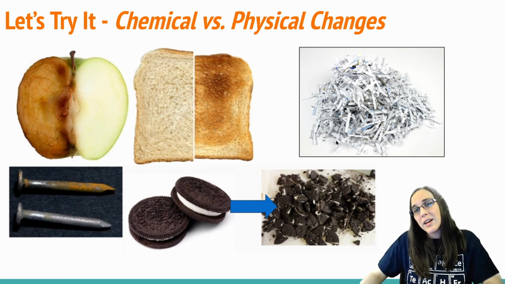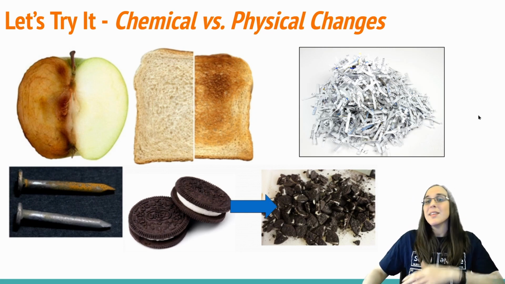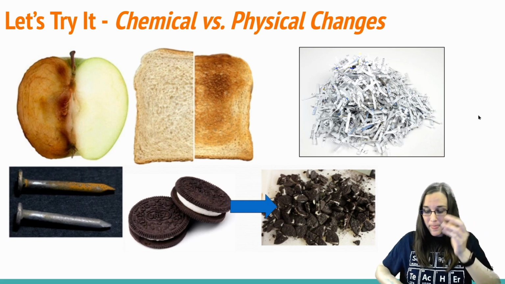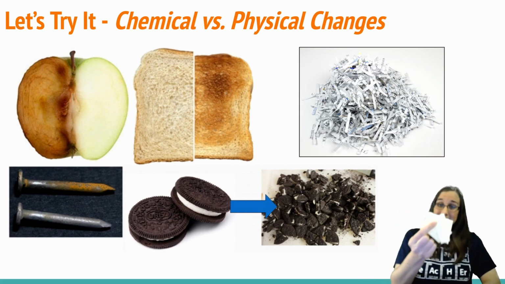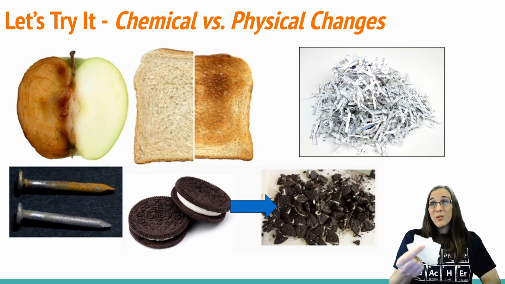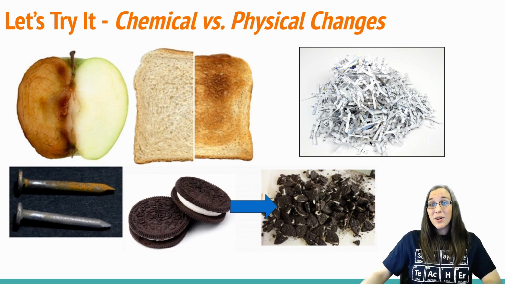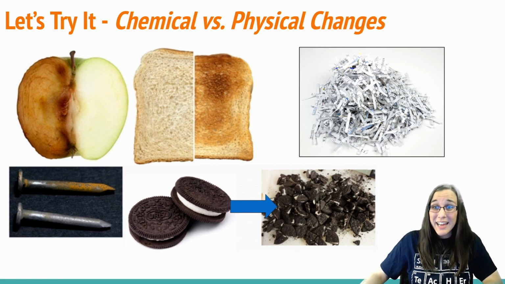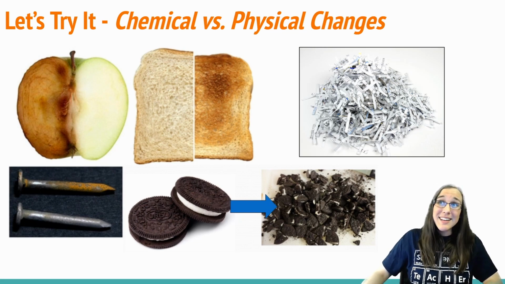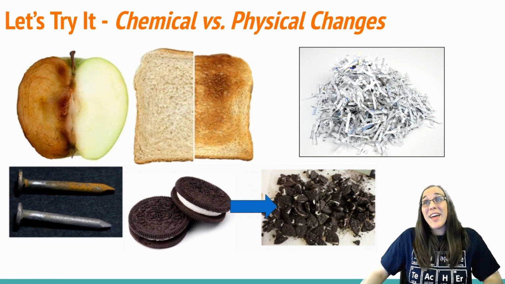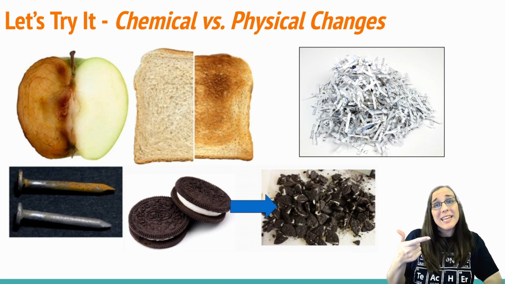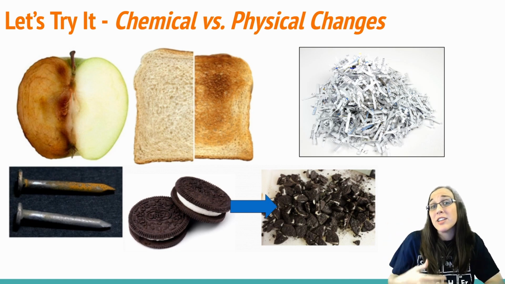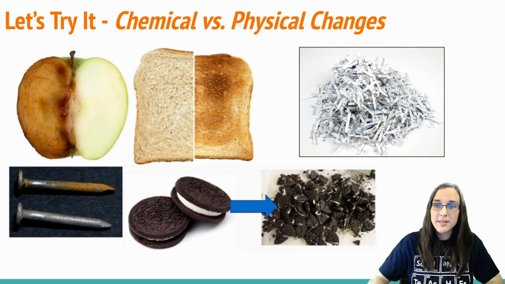Last but not least, we've got some shredded paper. The paper is still paper, just like the Post-it note that I ripped up earlier. It's still the Post-it note, still a yellow Post-it note. Now granted, these are a bunch of little strips of paper that would be nearly impossible to piece back together again, but the point is that you could. And because of that, it is a physical change. There was no gas produced, no heat, no light, no color change. It must be a physical change.